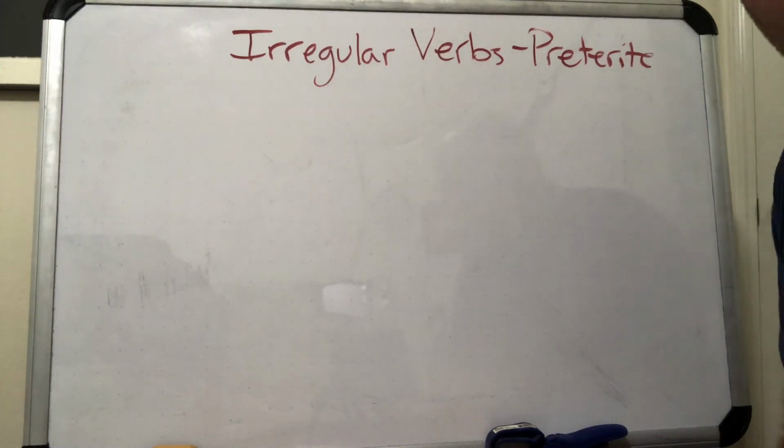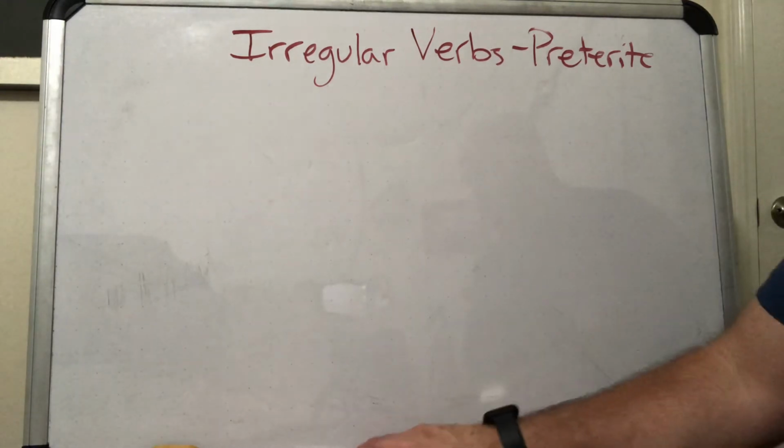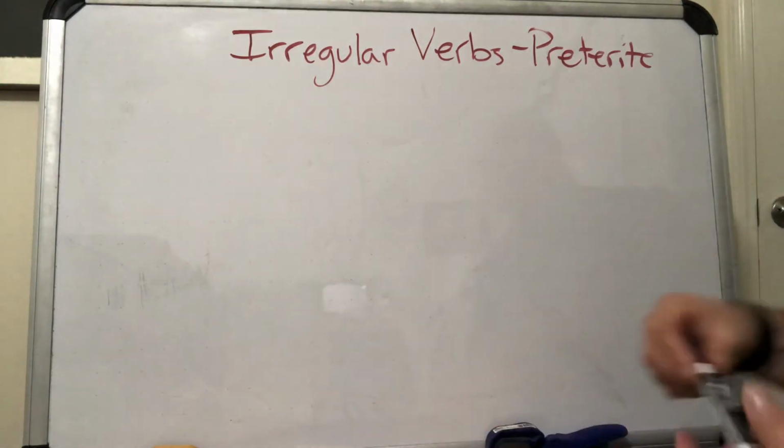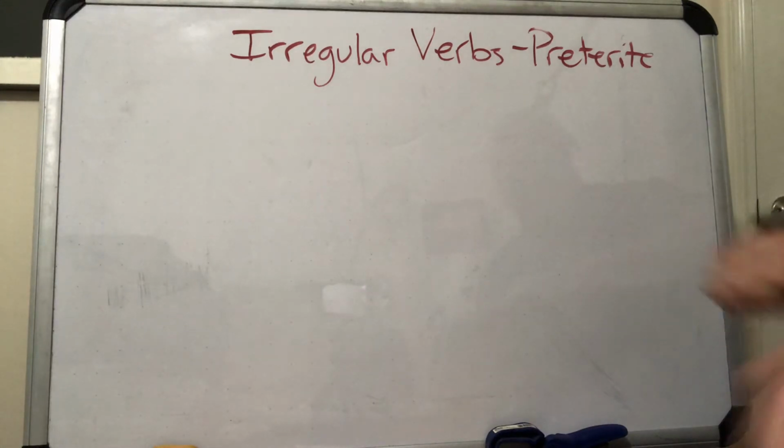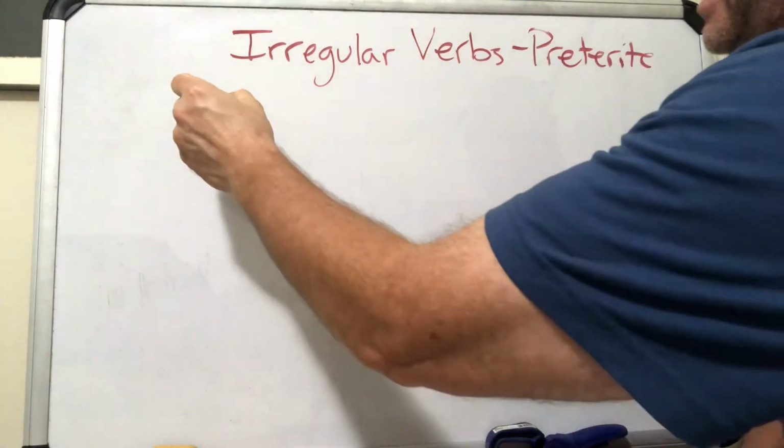Okay, muchachos, we have some more irregular verbs in the preterite. And these not only have weird stems, but they also have weird endings. They're the same endings. We already went over these when we did the verbs estar and poder, poner, saber, tener, all those. Okay, so we'll just do them two at a time. We have 6 of them we need to go over.